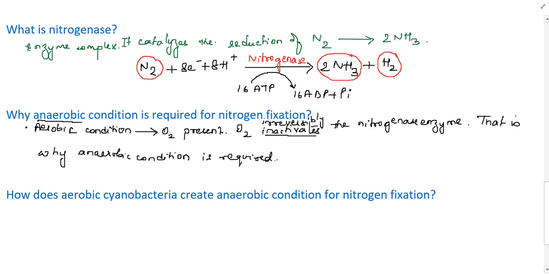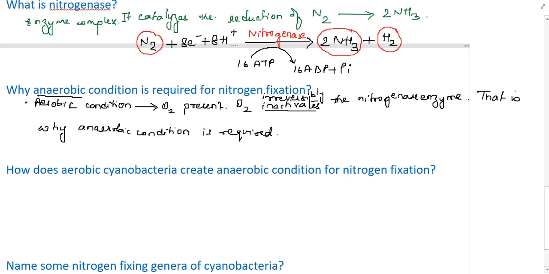Clear? Next question: how do aerobic cyanobacteria create anaerobic condition for nitrogen fixation? This is another important topic. These cyanobacteria are able to create the anaerobic condition in their body.